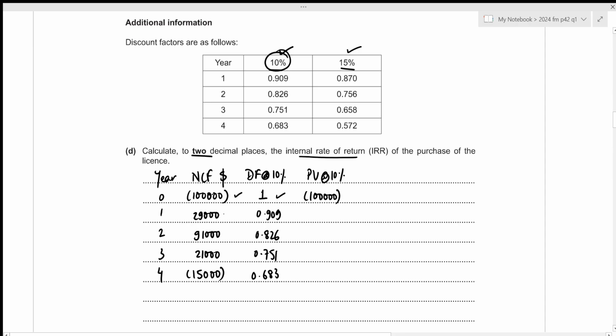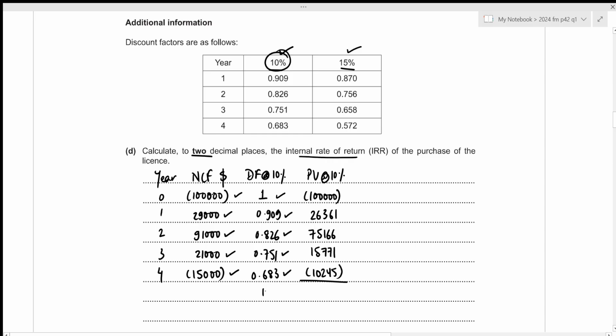For year 1, that will be 29,000 times 0.909, which results in 26,361. For year 2, it will be 91,000 times 0.826, which results in 75,166. For year 3, we have 21,000 times 0.751, which results in 15,771. And for year 4, that will be negative 15,000 times 0.683, which results in negative 10,245.